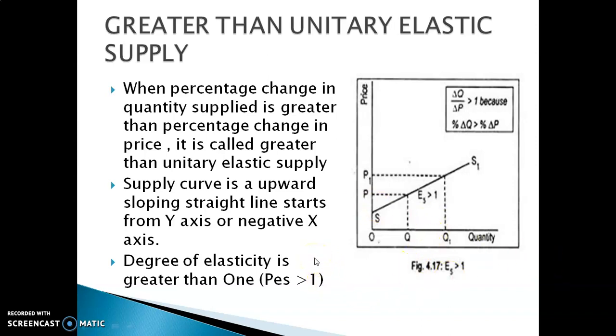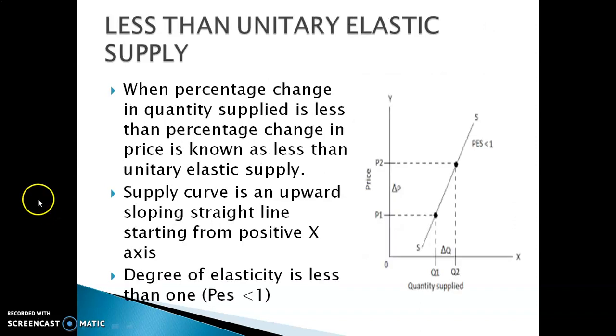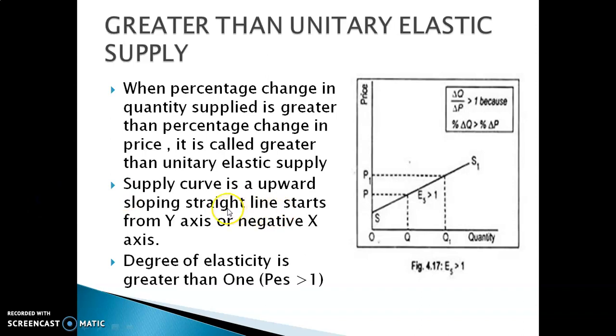Here the supply curve is an upward sloping line starting from the y-axis or negative x-axis. So this is greater than unitary elastic supply.